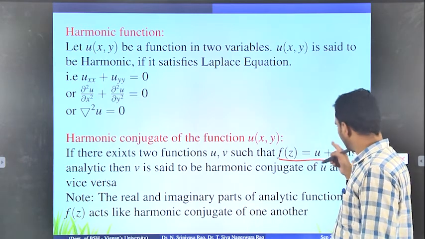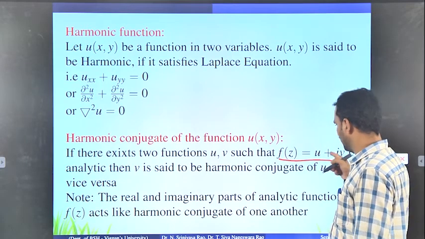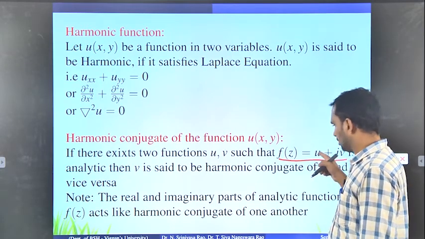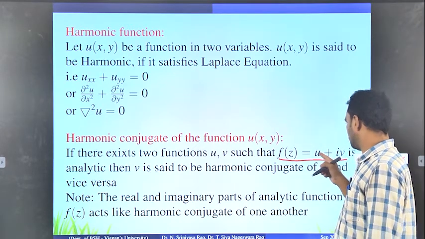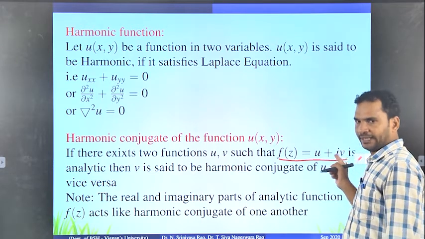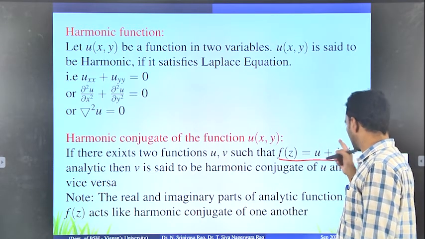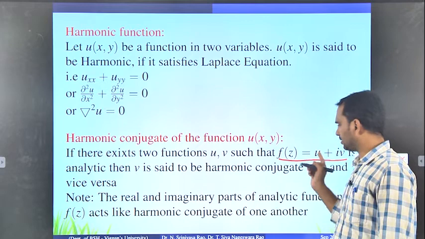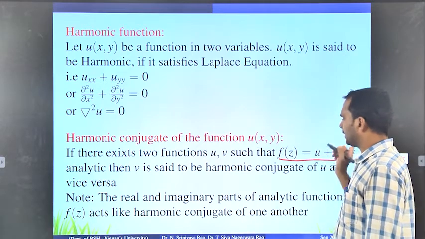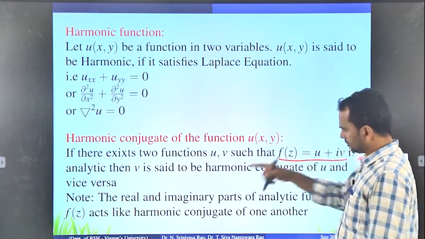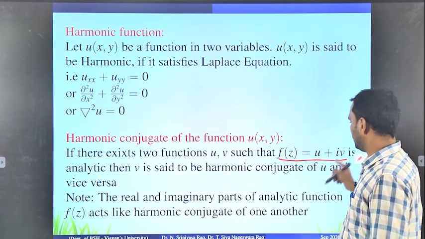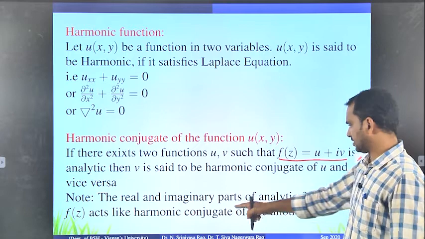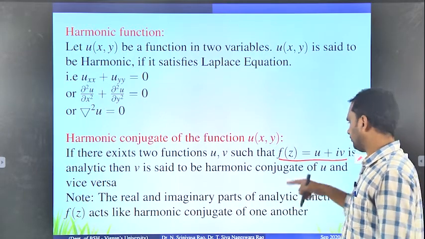These real and imaginary parts of f of z act like harmonic conjugates of one another. That means u is a harmonic conjugate of v, and v is a harmonic conjugate of u. So just note this point.